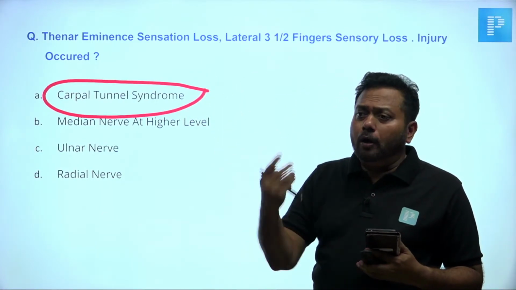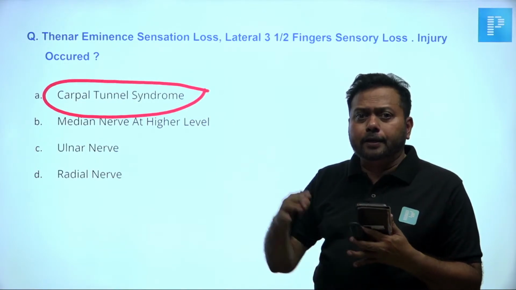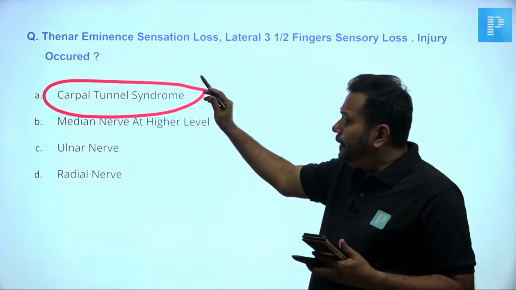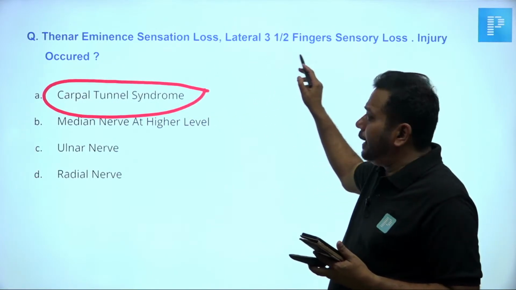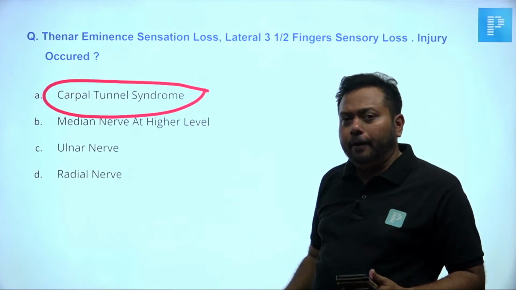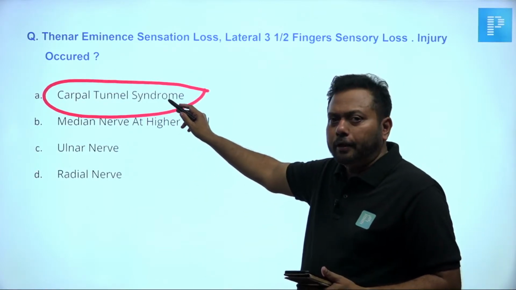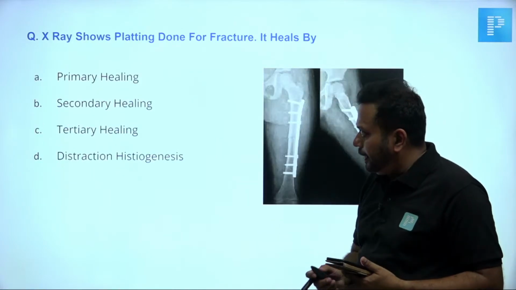Patient should not have the other features, like Ochsner's clasp hand or pointing index. There is just sensory loss over the thenar eminence and over the lateral 3.5 digits. Definitely, it should be the level of compression just proximal to or at the level of carpal tunnel. Okay, carpal tunnel. So this should be the answer.